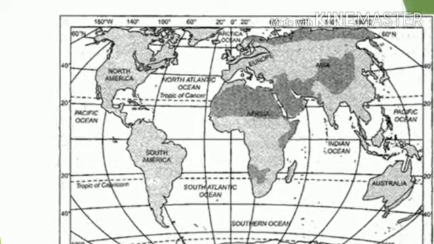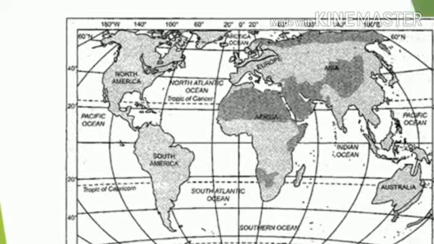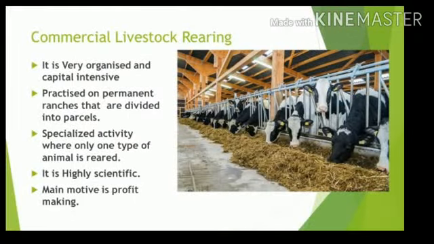Now another thing, the importance of nomadic herding is coming down with time because the open areas are shrinking. The imposition of political boundaries and the new settlement plan for these people has come as a hindrance, and now the people who were used to these activities are shifting to other activities.